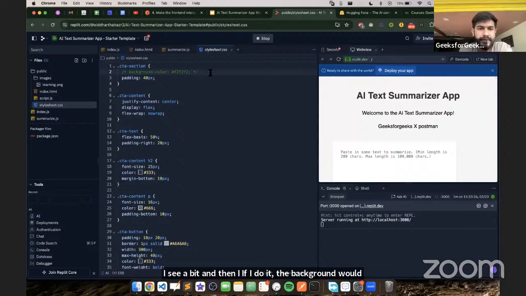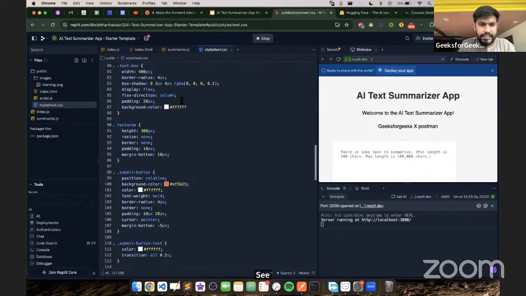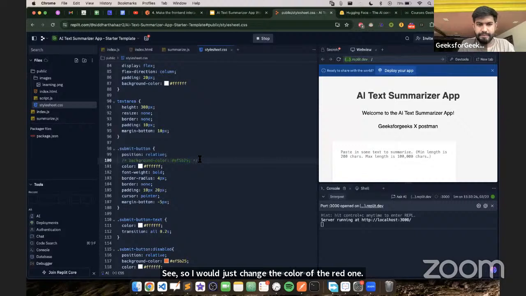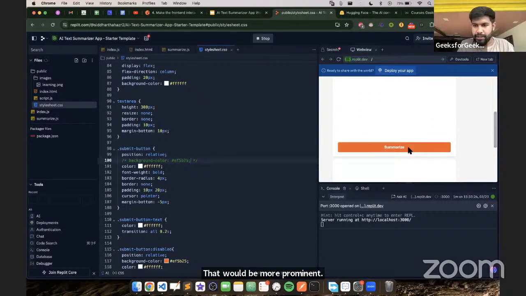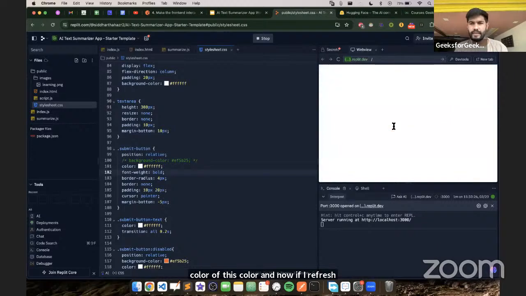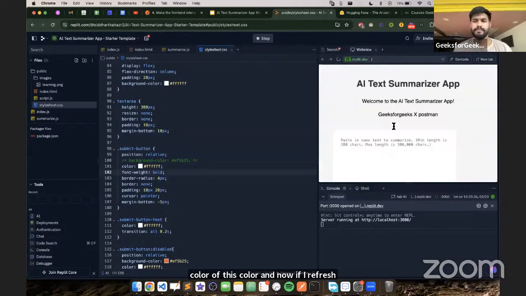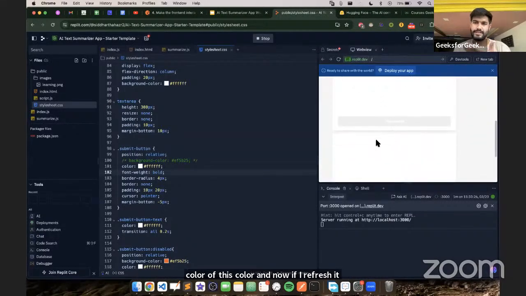Let me change the color of the red one so it is more prominent. It has a background color of this color, and now if I refresh it, the color is gone. So this is where the styling or the representation is made.